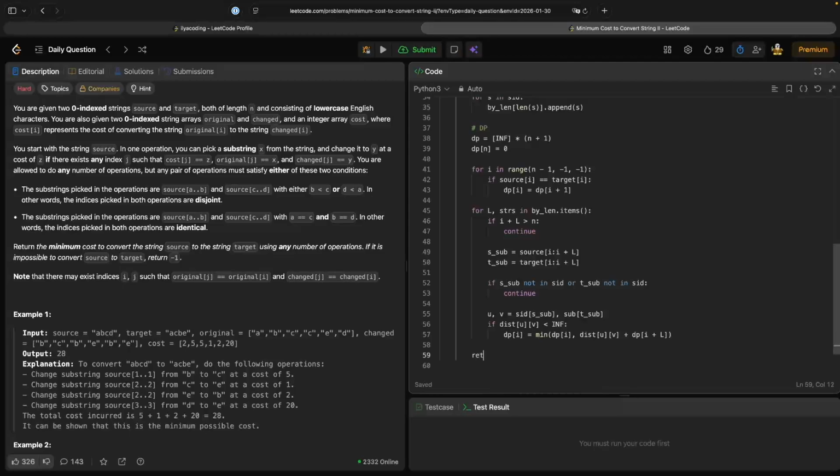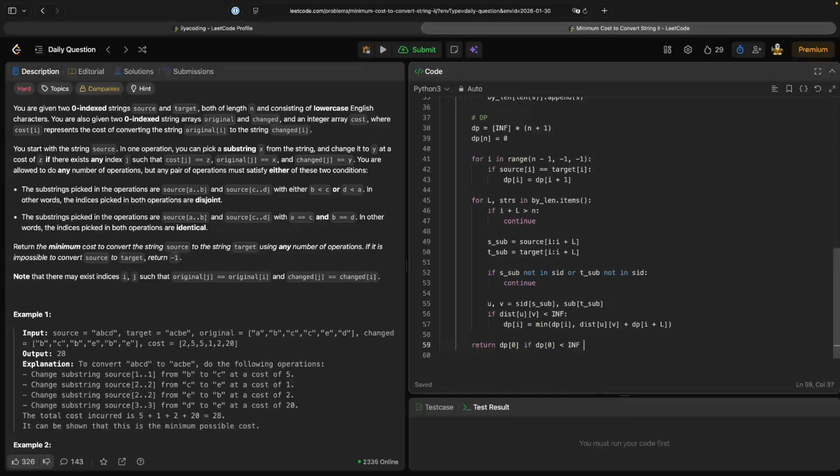And our result is dp of 0 if our 0 element is not infinite. In other cases it's -1.